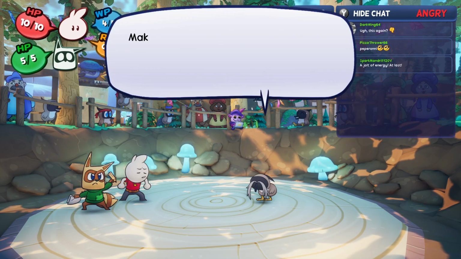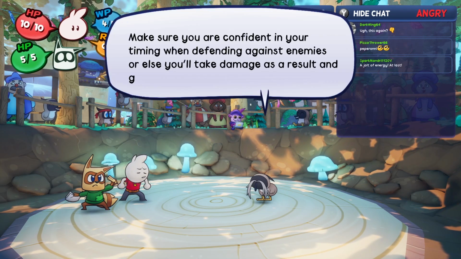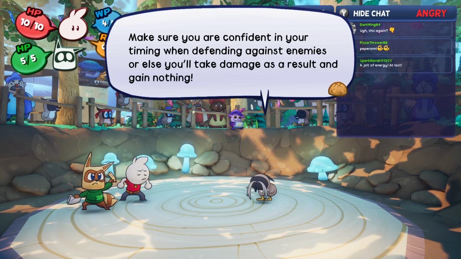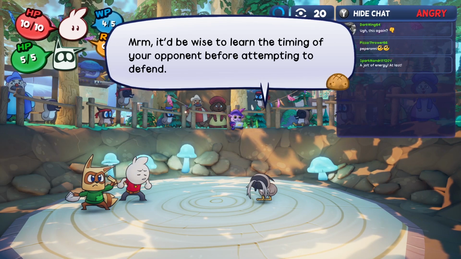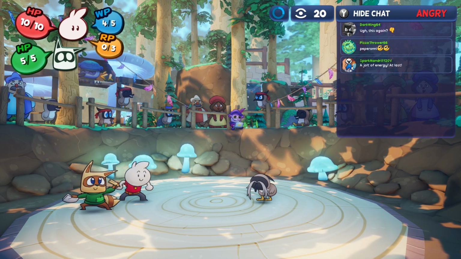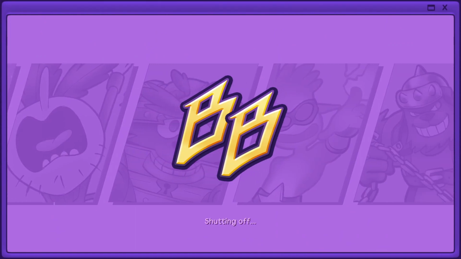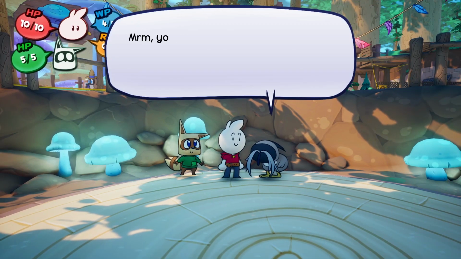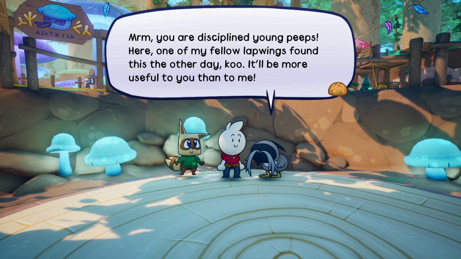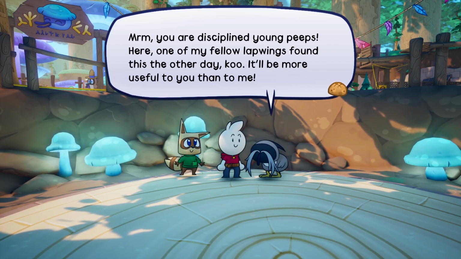Defending is a big gamble. Make sure you're confident in your timing when defending against enemies, or else you'll take damage as a result and gain nothing. It'd be wise to learn the timing of your opponent before attempting to defend. Exactly. Now you know the basics. Alright. So we'll elaborate more on the battle system in a little bit, but we just wanted to get through the tutorial first. You are disciplined young peeps.